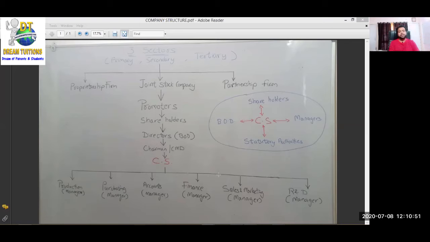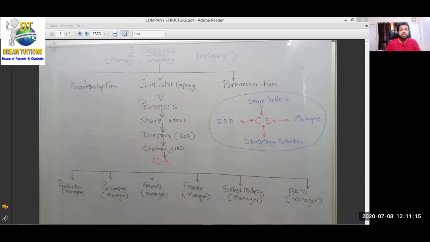There are 3 sectors where you can do your work. Either you can work over there or you can do your business. It's very important to understand SP. You have to understand this chart. This is the right way to get into SP. 3 sectors: primary sector, secondary sector, and tertiary sector.